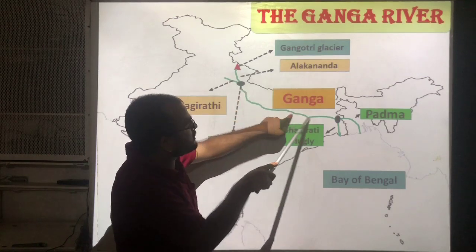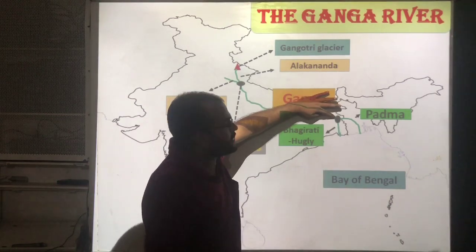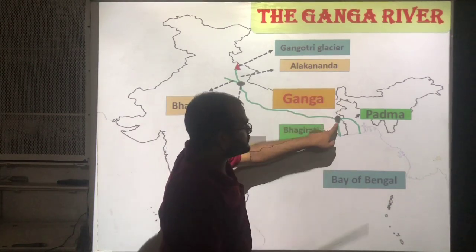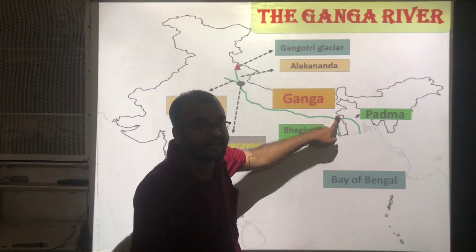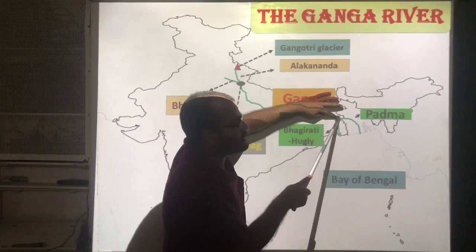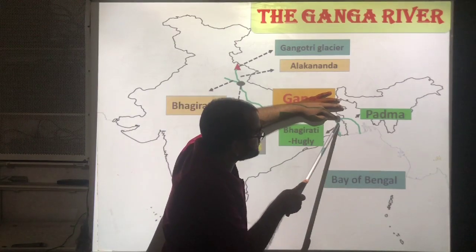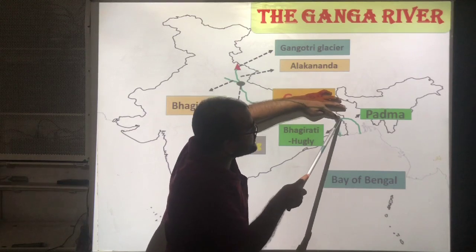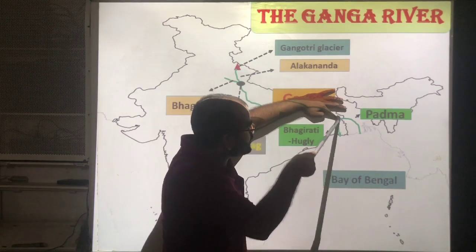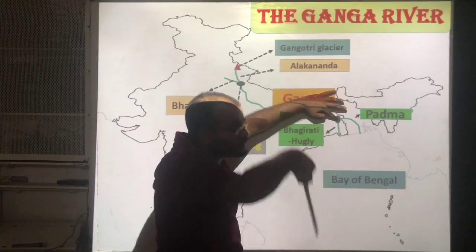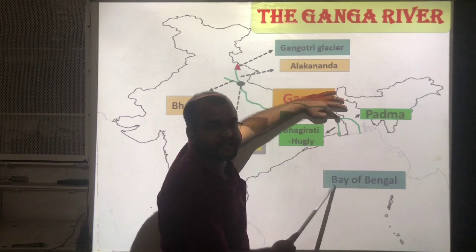See here, it is flowing through Uttar Pradesh, Bihar and West Bengal. In West Bengal, at one place, that is Farakka, you can see one dot here. At this place, this river is divided into two parts. You can see two streams here. One stream flows through Bangladesh and the other stream flows through West Bengal in the south direction, and finally both the streams join in the Bay of Bengal.